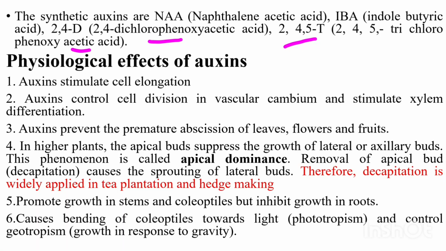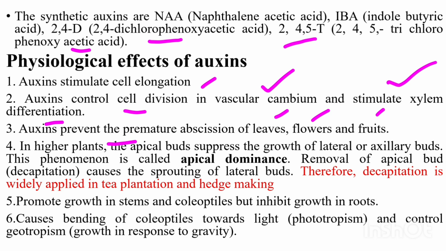So what are the physiological effects of auxin? What do they do inside the plant body? They stimulate cell elongation at first. They control cell division in vascular cambium. What is vascular cambium? It is from where the secondary growth starts. Auxin also stimulates xylem differentiation. Then auxin prevents premature fall or abscission of leaves, fruits and flowers.